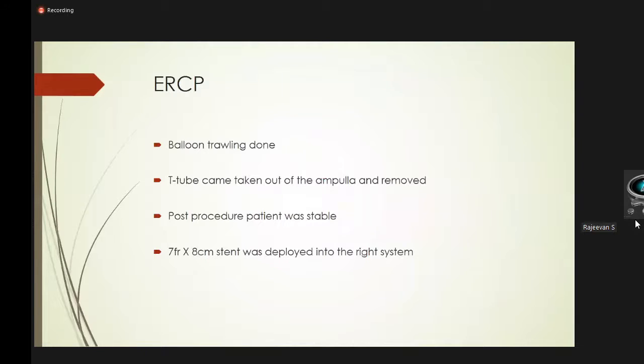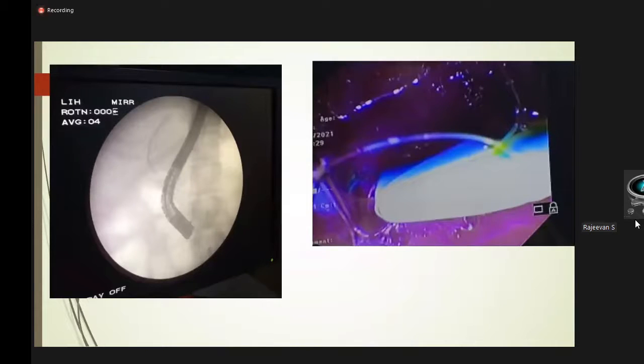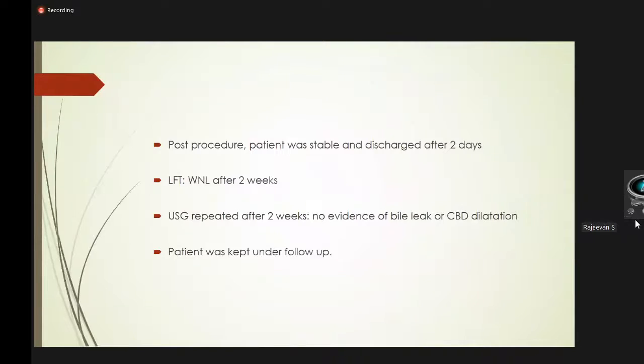Now, after removing the T-tube, there was a chance of CBD stricture as the T-tube fragment was there. So CBD stenting was also done in this patient. Post-procedure, the patient was stable and he was discharged after 2 days. Liver function test and ultrasound abdomen were repeated after 2 weeks. There was no evidence of bile leak or CBD dilatation, and the patient was kept under follow-up.